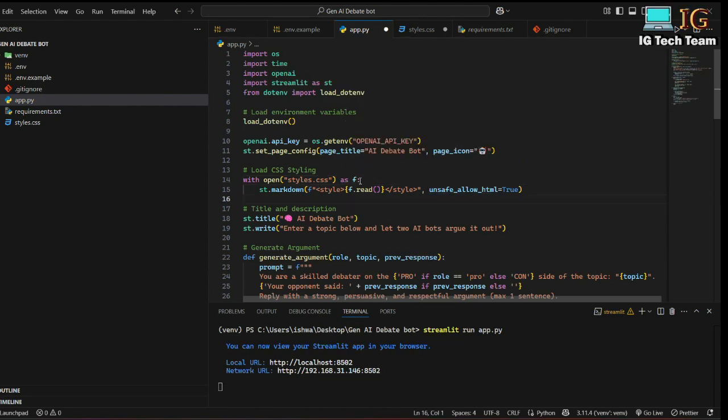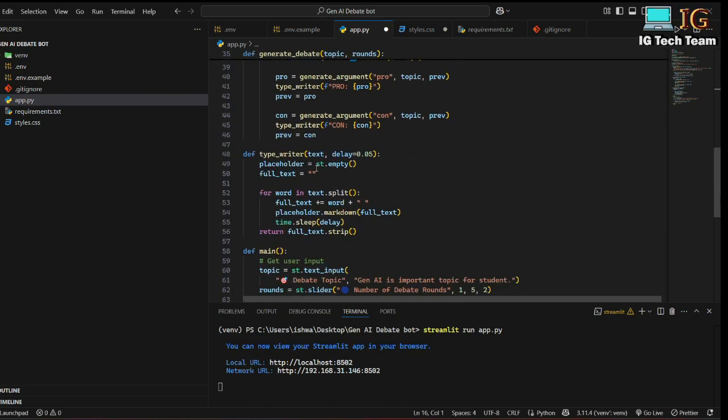Okay, this is good. Now what I can do is in this typewriter I will be using different colors for the pro and con side. So I can pass the role here also.